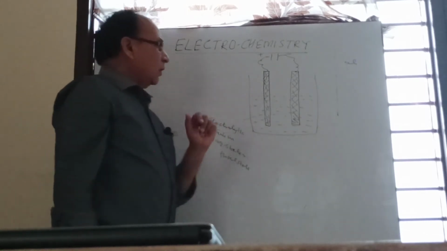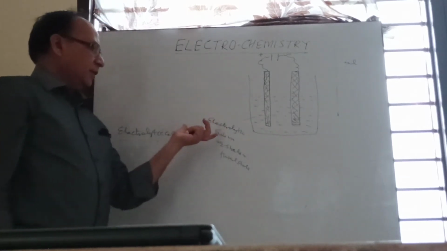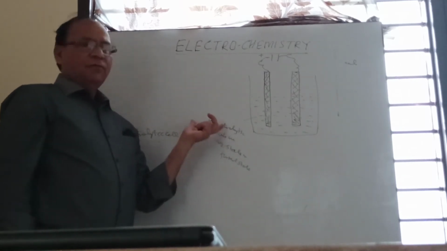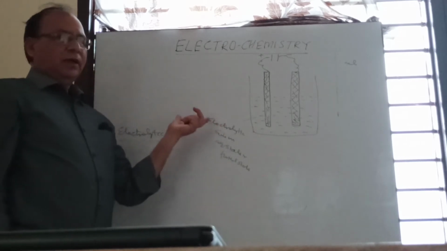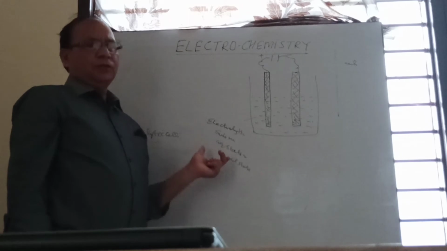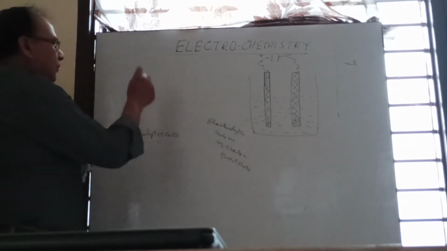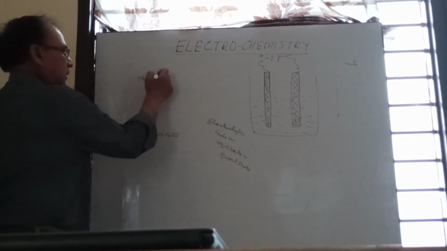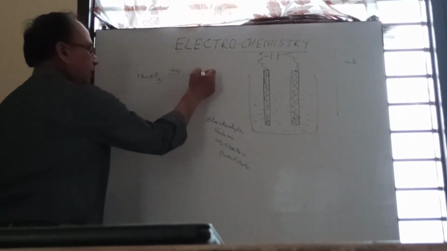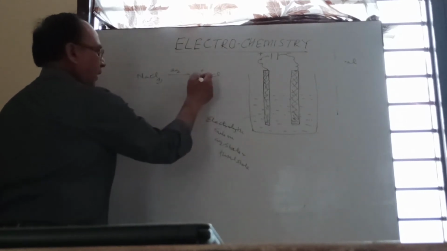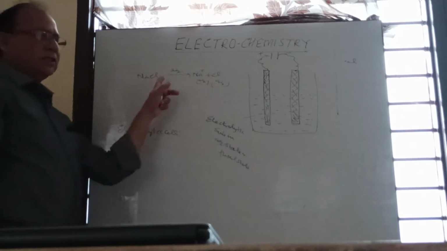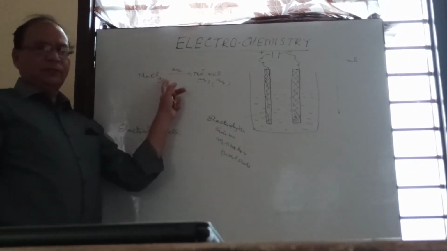Okay. Now how can we define an electrolytic solution? It is the substance which undergoes dissociation either in aqueous state or fused state. For example, sodium chloride, if dissolved in water, will dissociate into sodium ion and chloride ion. Such a substance behaves as an electrolytic substance.